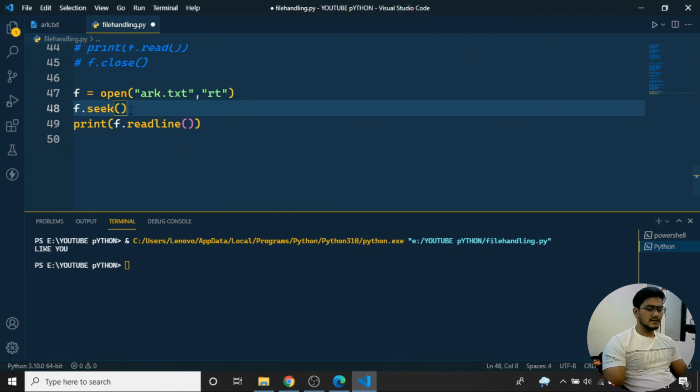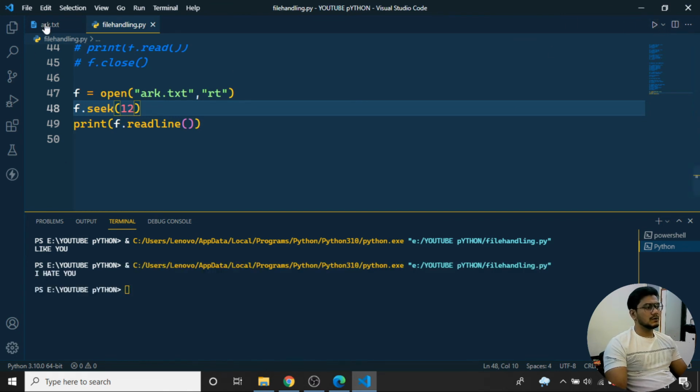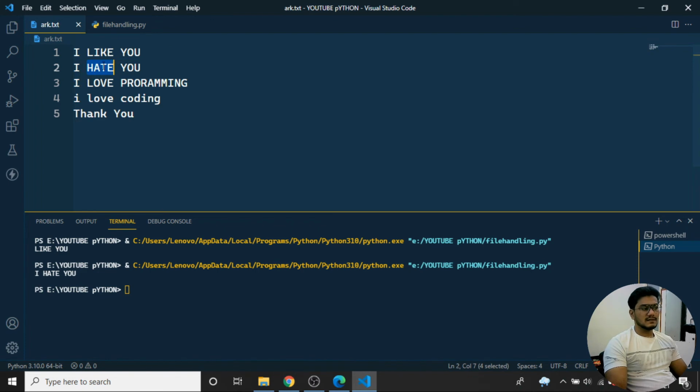If I change it to 12 and run the program, you can see I hate you coming, because 12 falls somewhere in this particular line. The 12 starts from here, so it prints me the complete line.